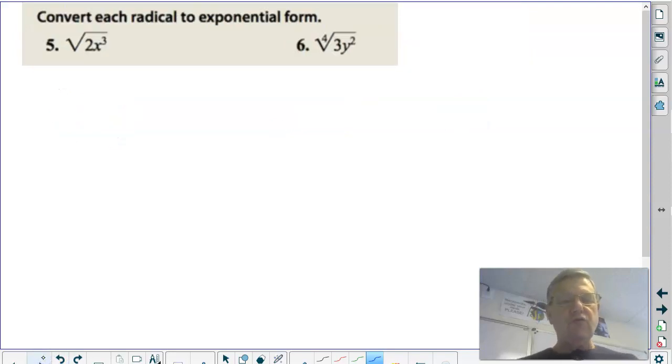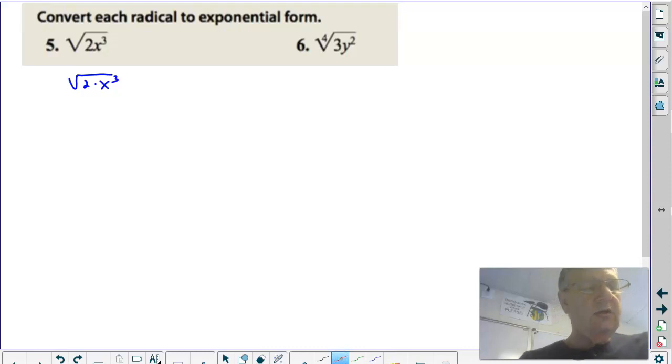Convert each radical to exponent form. It is very important that you understand how to convert a radical to exponent form. Now, in both of these instances, first off, you must understand this is a 2 times an x cubed. In addition, the index of 2 is not shown.